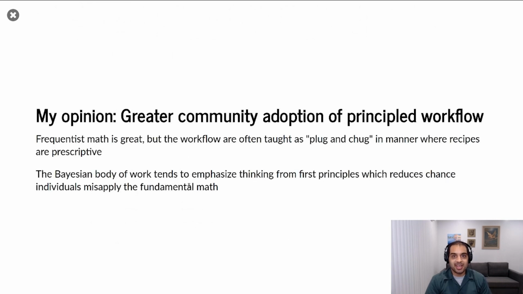So here's my opinion. I think this will probably cause the most consternation, or maybe I'll get the most tweets or shouts on Twitter, is that I think the Bayesian community as a whole also tends to have a more principled workflow when it comes to handling uncertainty in business situations, in my case, than the frequentist community. I tend to find that when I read texts that are like the critical fractile method, it's largely plug and chug.